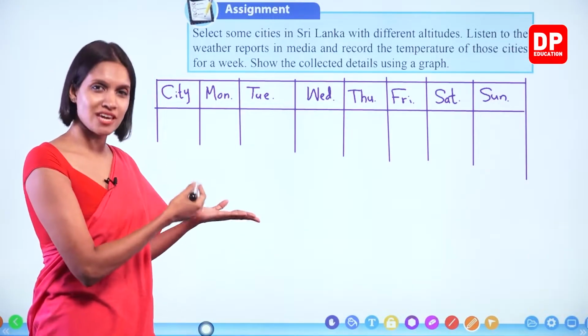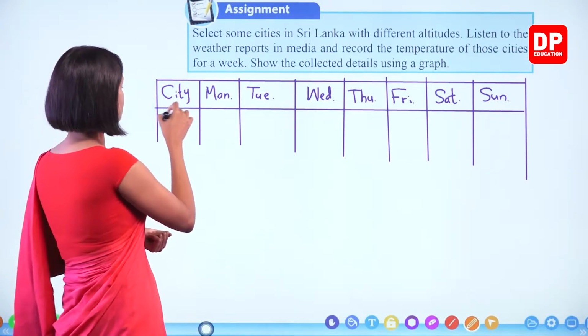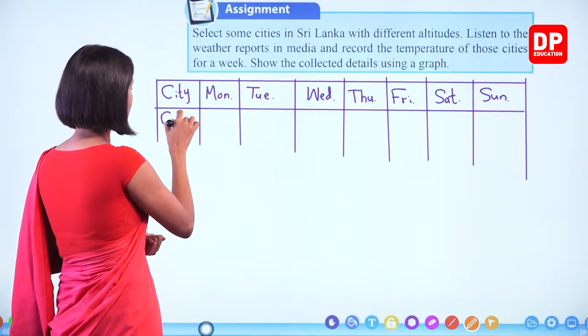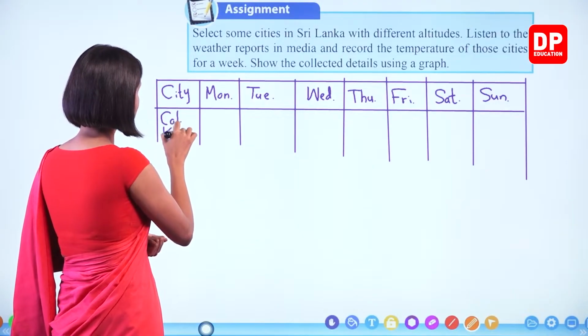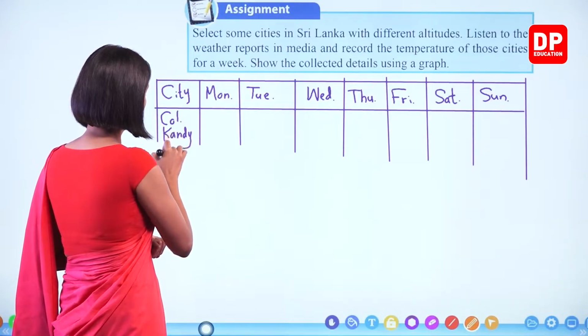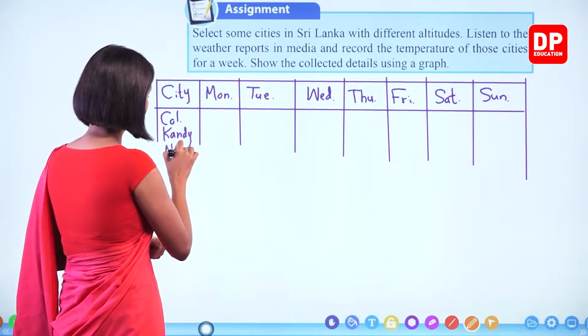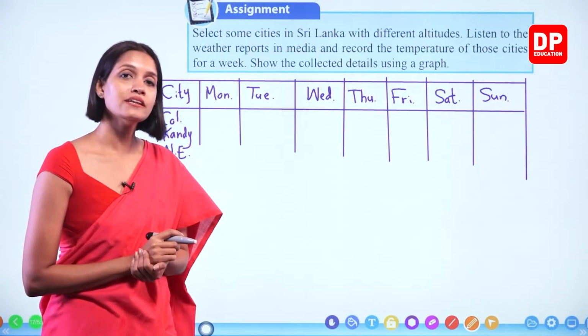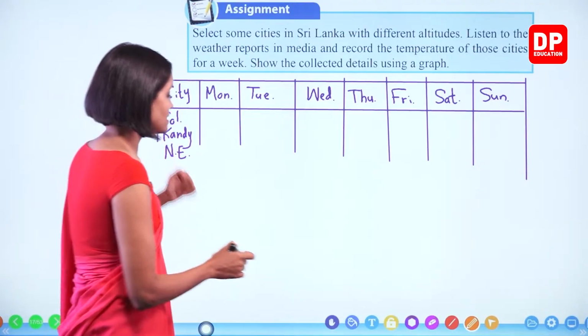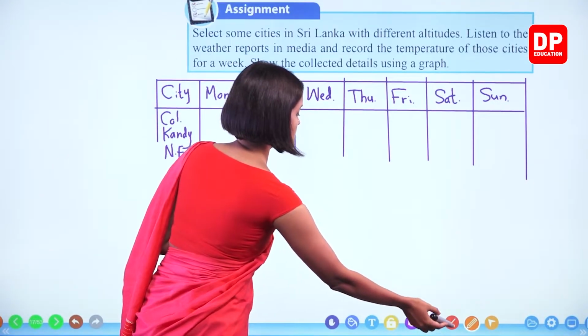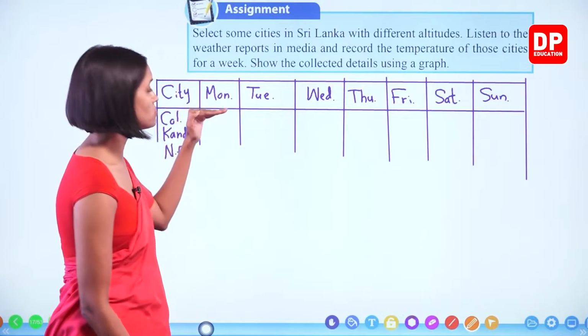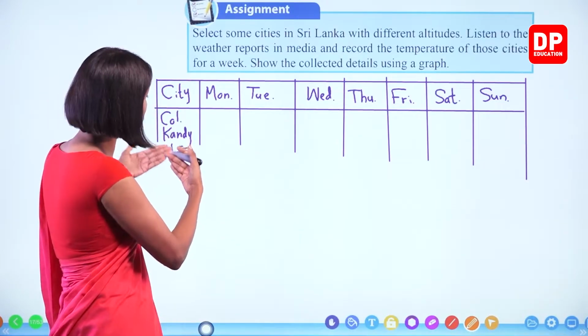We can even use the same 3 cities we used in the previous example. Colombo, Kandy, Nuwara. Right? So you have to collect details of these 3 cities, and now you can't go to all these areas.